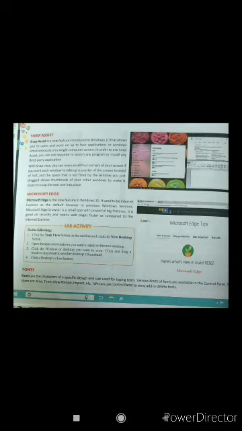The next point is fonts. What are fonts? Font is nothing but style, that is, the look and feel of the characters or letters. That is called fonts. Fonts are the characters of a specific design and size used for typing text. What we mean by specific is particular or different designs and sizes, called different fonts.